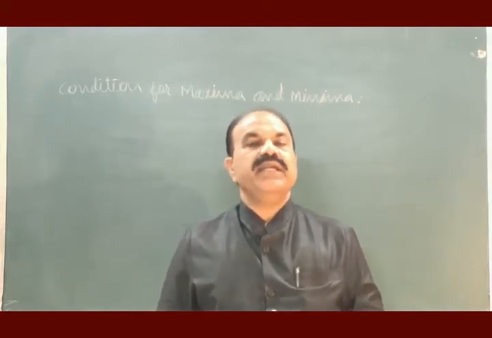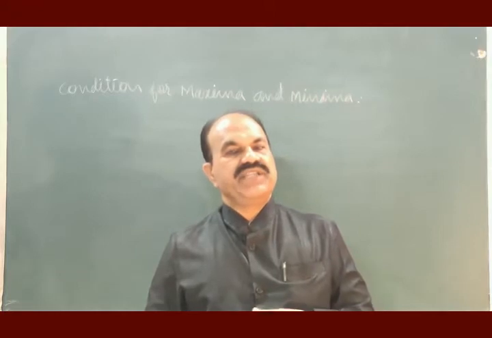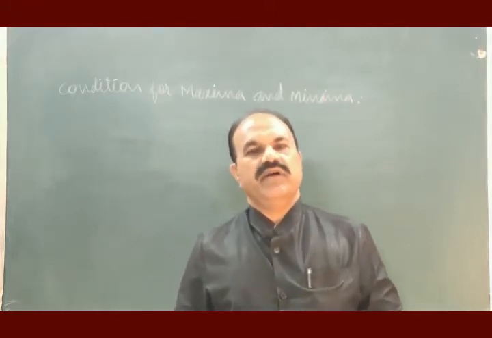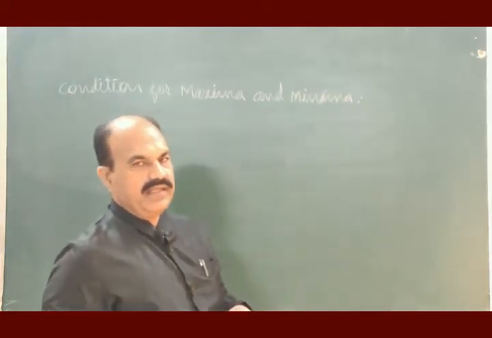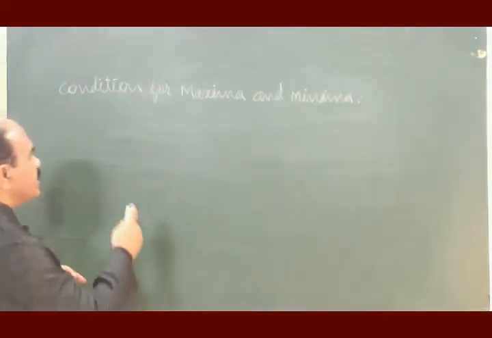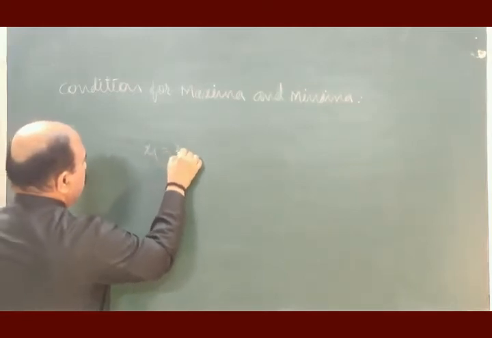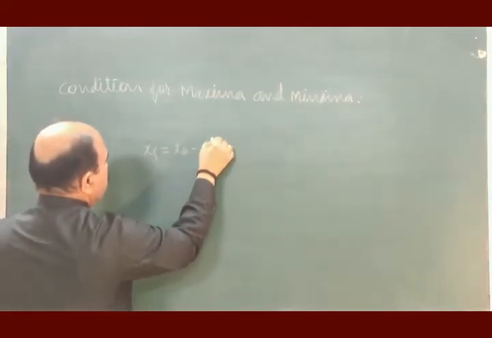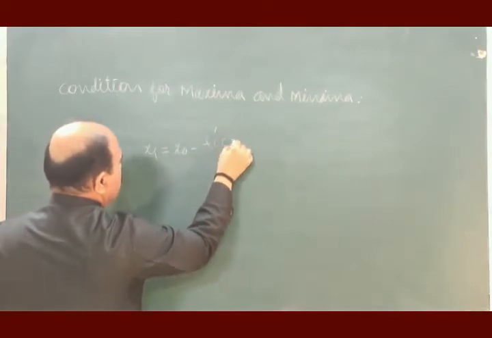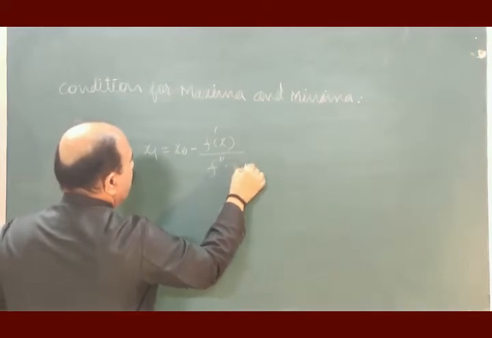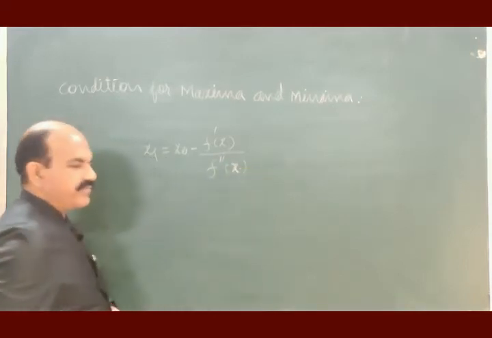This method can be comparatively used to decide the minima or maxima of a function. The formula used for this purpose is generally x1 is equal to x0 minus f dash of x divided by f double dash of x.